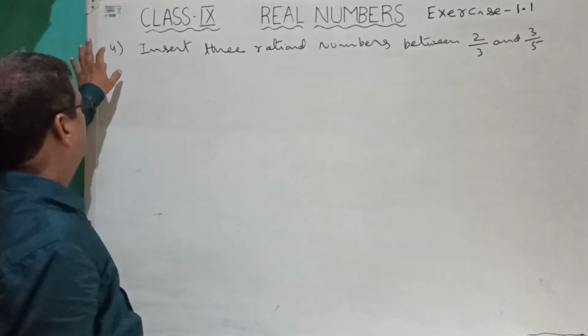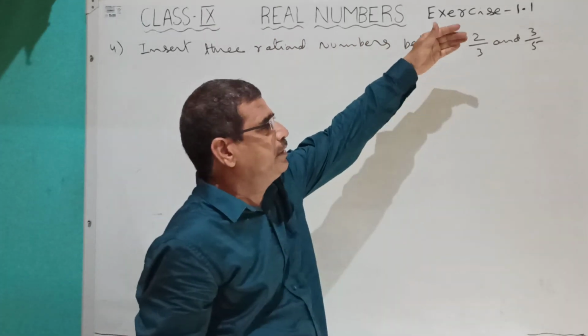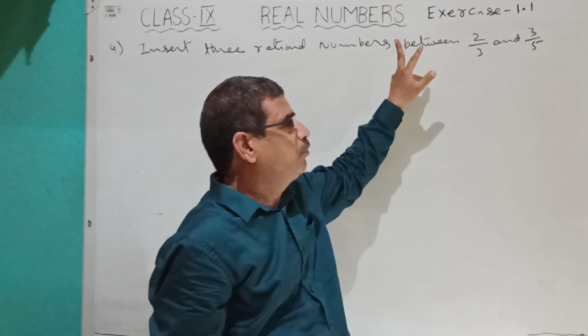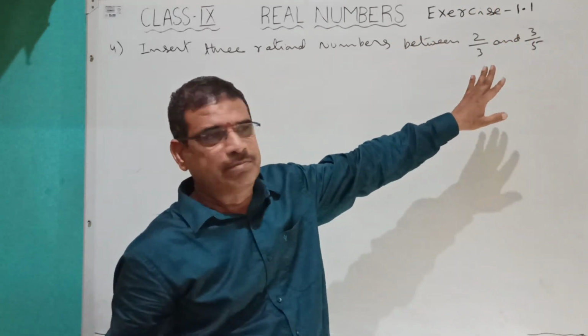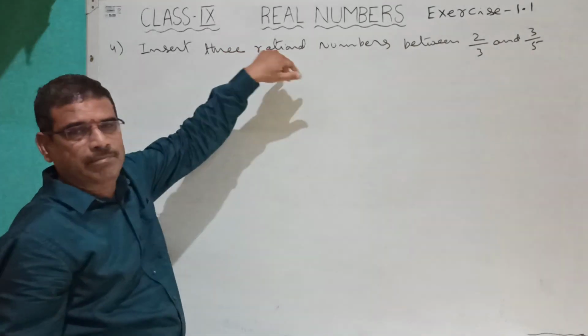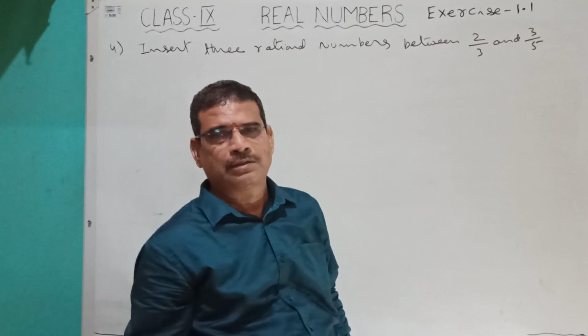Next question, fourth one. Insert 3 rational numbers between 2 by 3 and 3 by 5. In the earlier question only integers were given, but here fractions are given. So we have to insert 3 rational numbers between them. So what is the procedure?